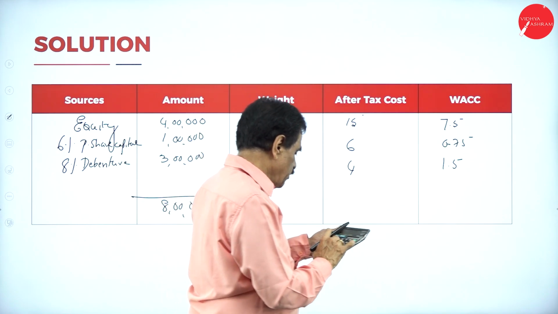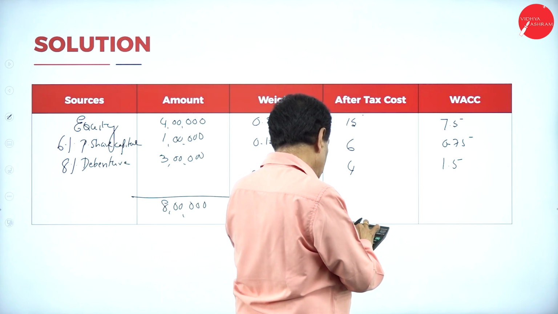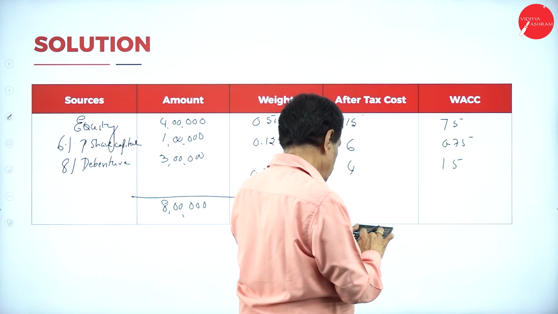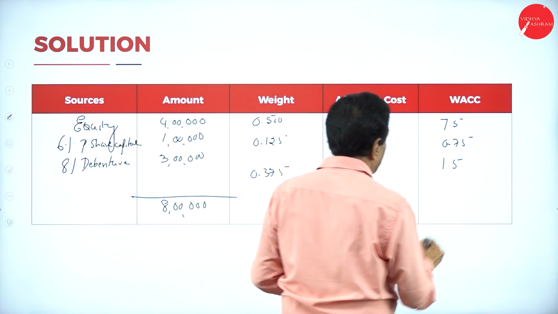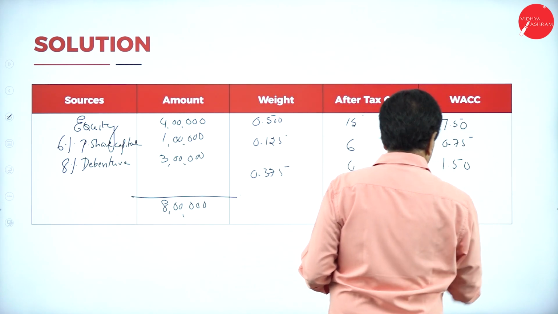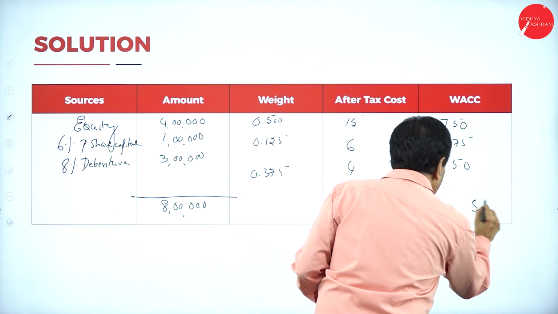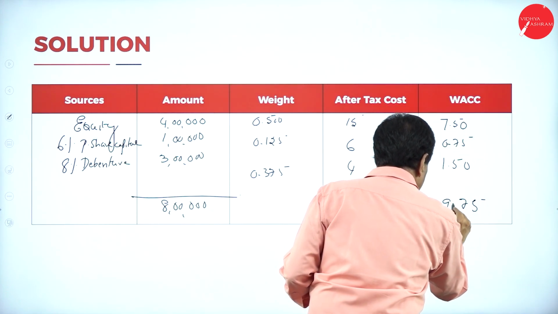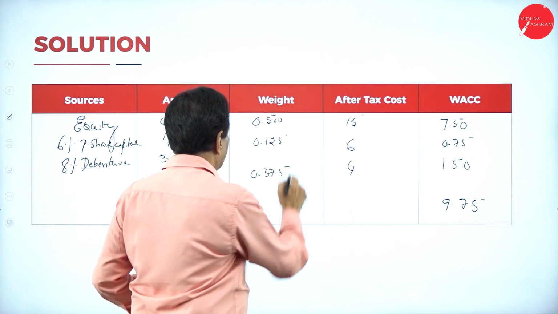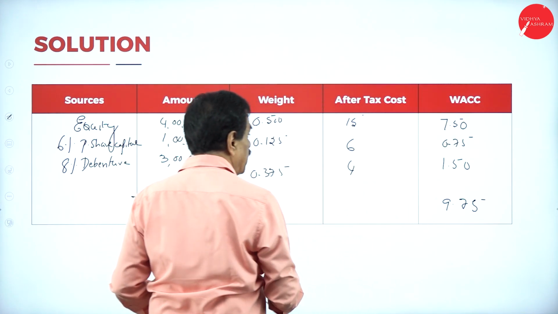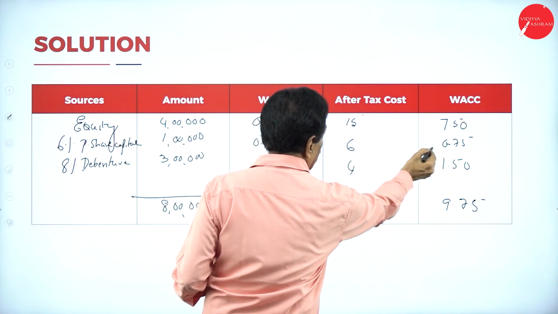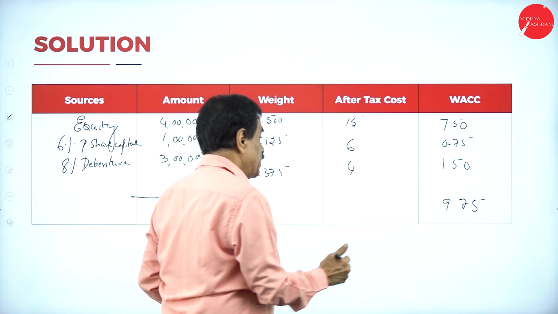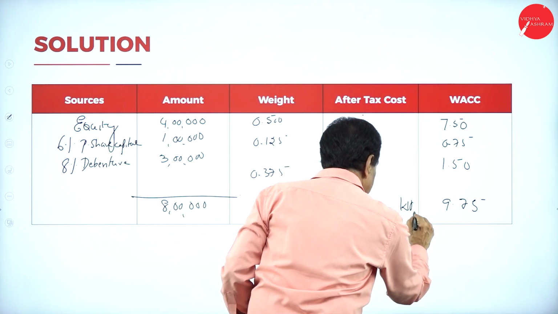Add 1.5 plus 0.75 plus 7.5, it is 9.75. So 15 into 0.5 is 7.5, 0.125 into 6 is 0.75, 0.375 into 4 is 1.5. This is your WACC.